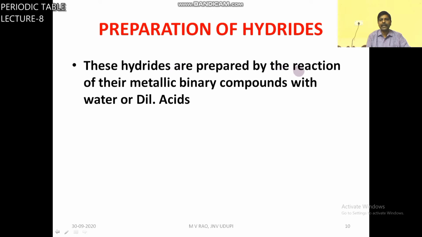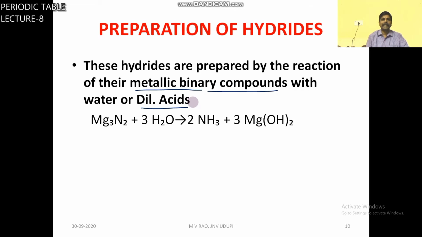Hydrides are prepared by the reaction of their metallic binary compounds either with water or dilute acid. This compound's name is magnesium nitride. Magnesium nitride reacts with water and gives ammonia.